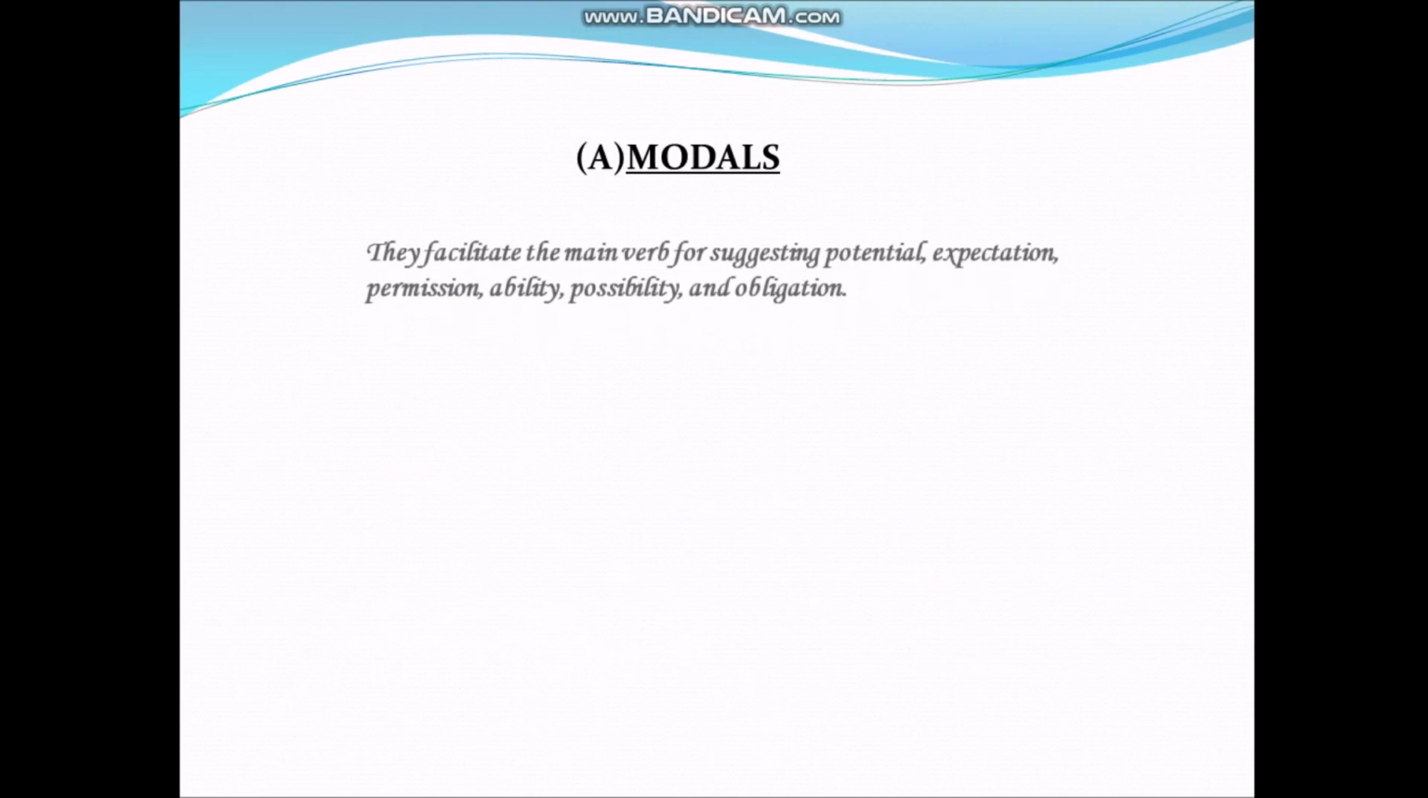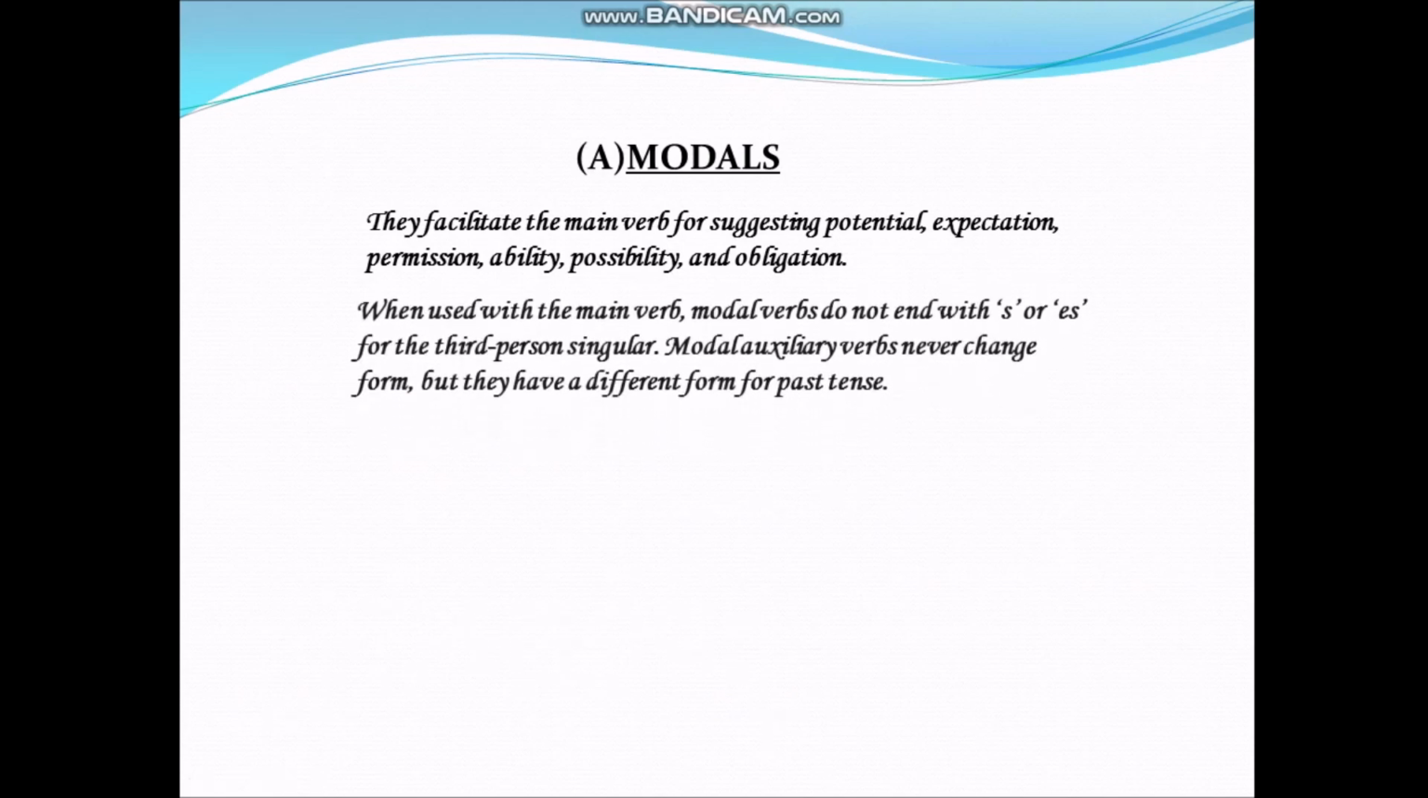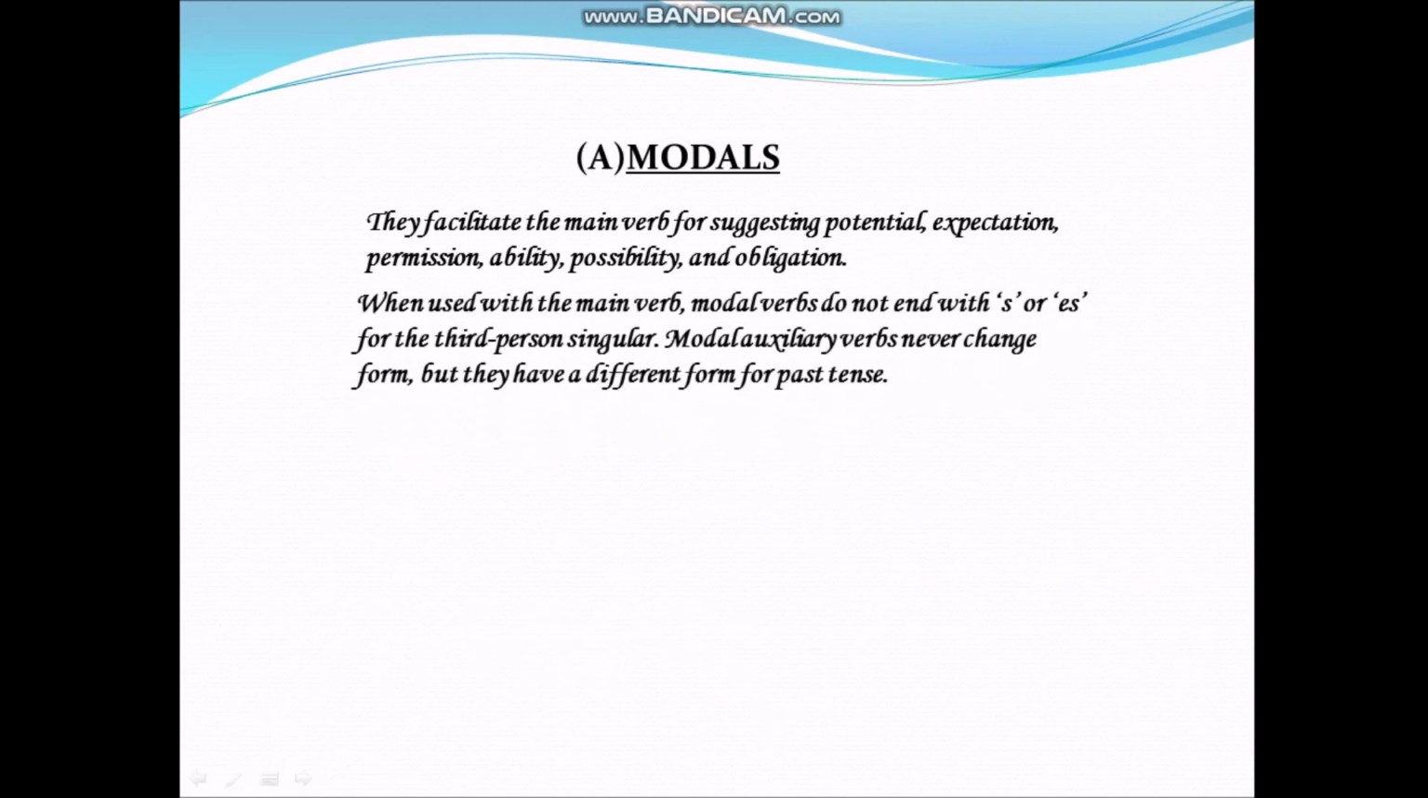First one is modals. What are they? They facilitate the main verb for suggesting potential, expectation, permission, ability, possibility, and obligation. When used with the main verb, modal verbs do not end with s or es for the third person singular. Modal auxiliary verbs never change form, but they have a different form for past tense.